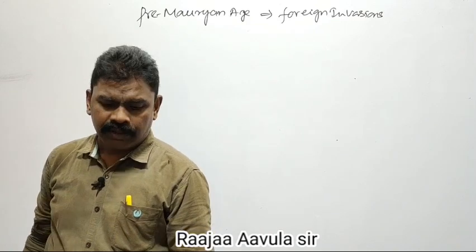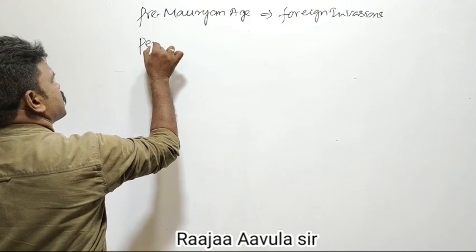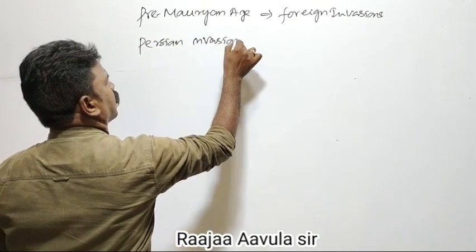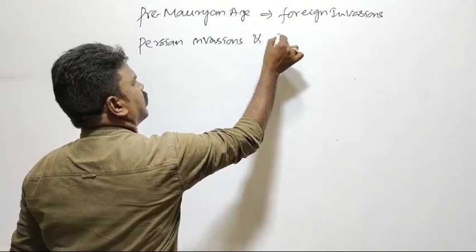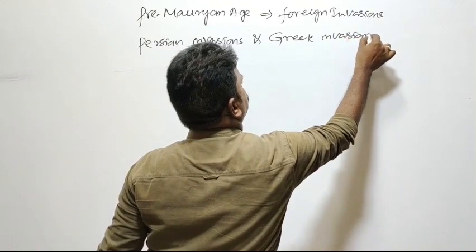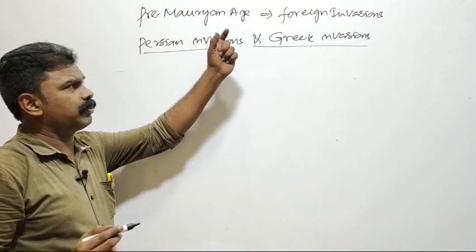One is the Persian invasions, the first people were the Persians, and the other is the Greek invasions. Persian invasions and Greek invasions. These two invasions occurred during the pre-Mauryan age.